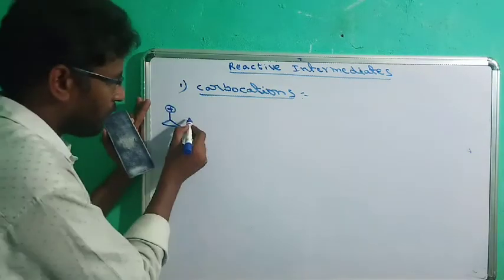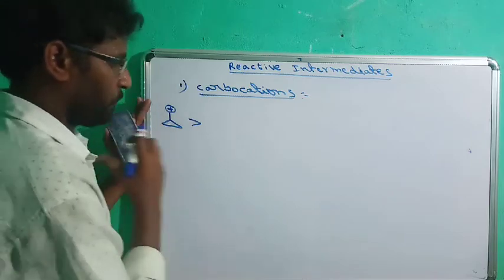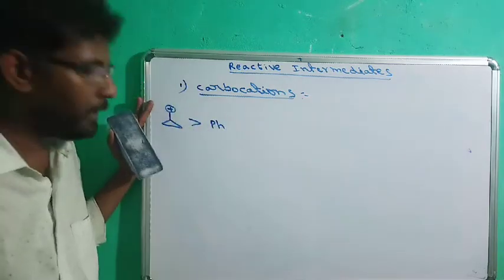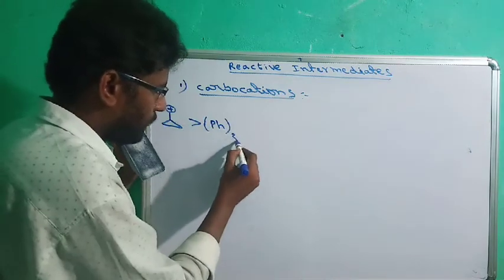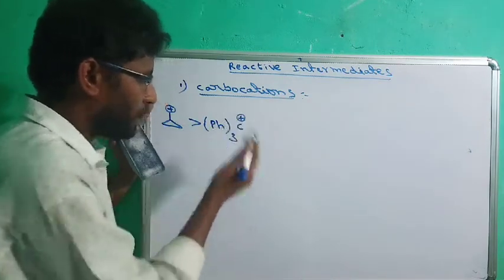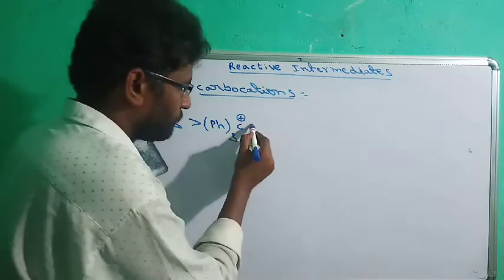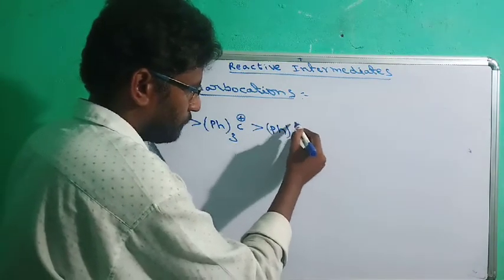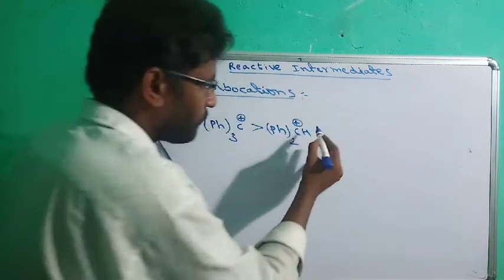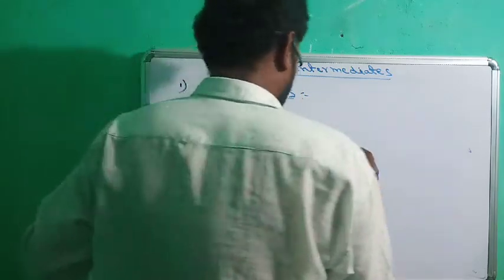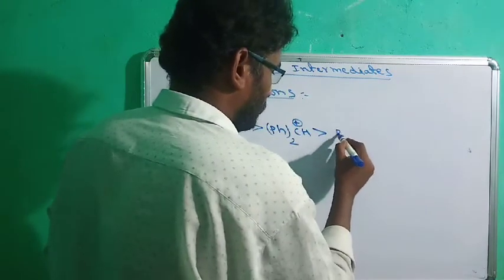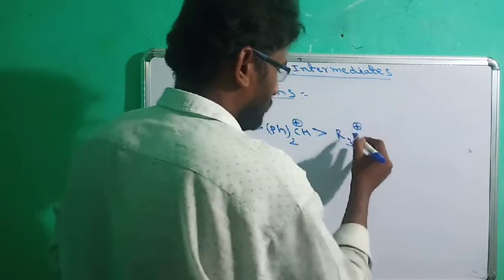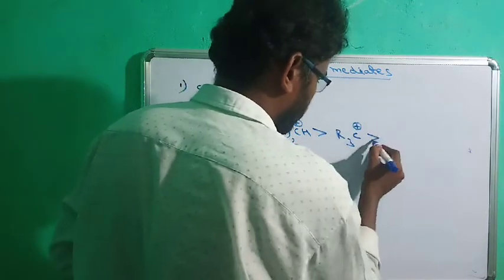Cyclopropyl is a highly stable carbocation. Further, benzene I am simply representing with Ph. If three phenyl groups are adjacent to the carbocation, that is highly stable. Alkyl group I am representing with R. This is a tertiary alkyl group.